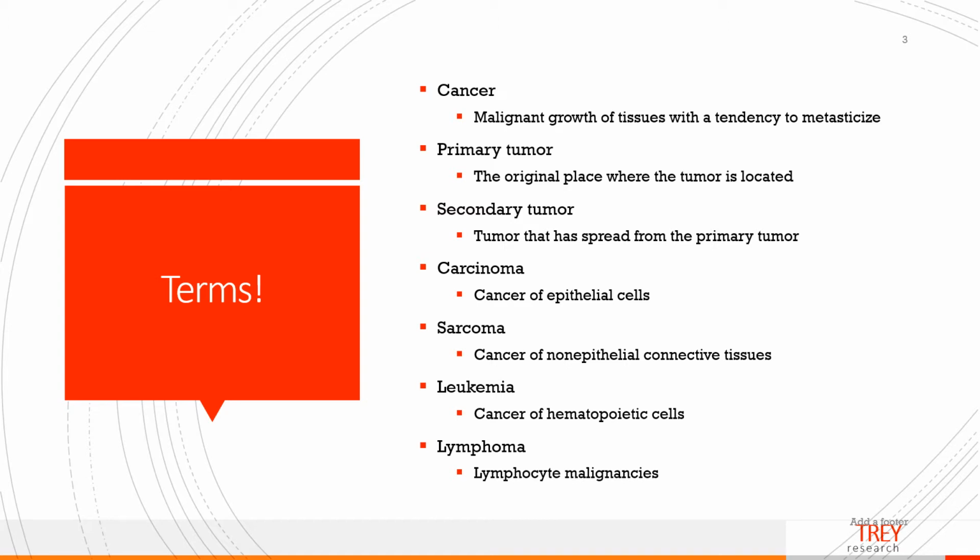Carcinoma is cancer of the epithelial cells or skin cancer. Sarcoma is cancer of the non-epithelial connective tissue. For example, one such type of sarcoma could be osteosarcoma, which is bone tumors, or a lymphosarcoma, which is a lymphoid tissue. We also have things like leukemia, which is cancer of the hematopoietic tissues, neoplasms arising from the bone marrow cells. And then we have a lymphoma, which is a lymphocyte malignancy or a malignancy of their precursor cells.